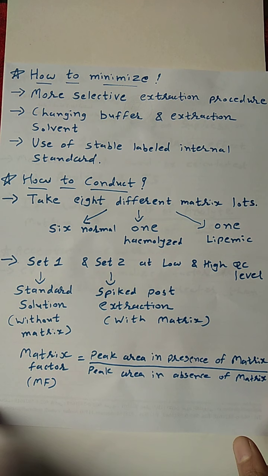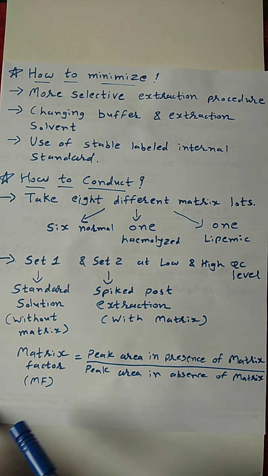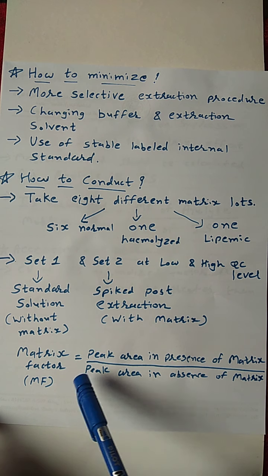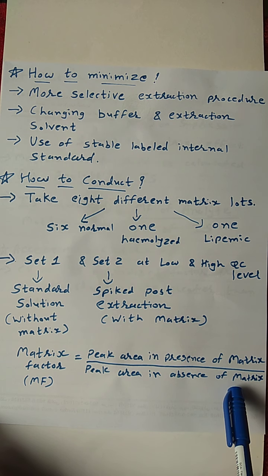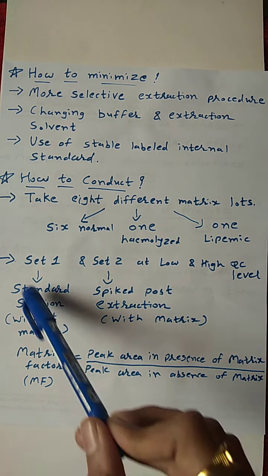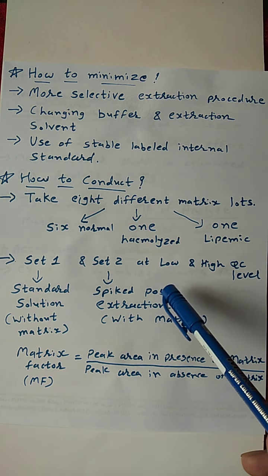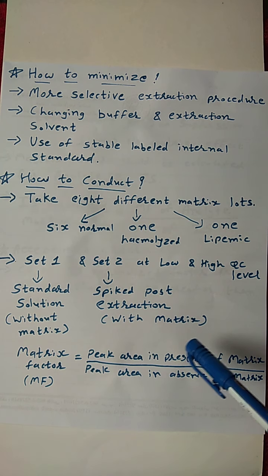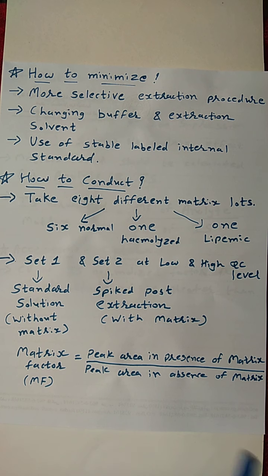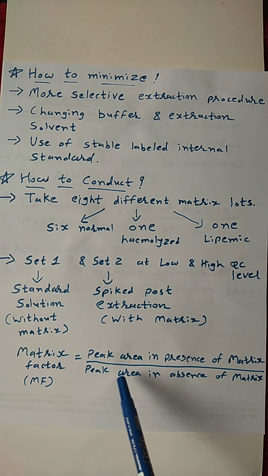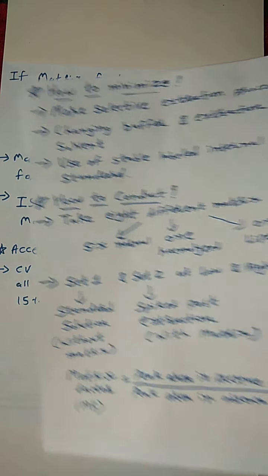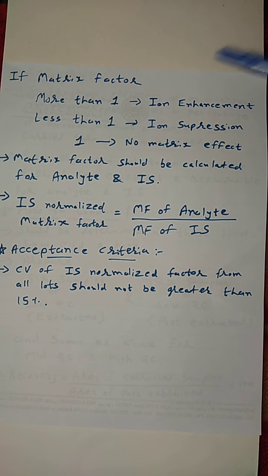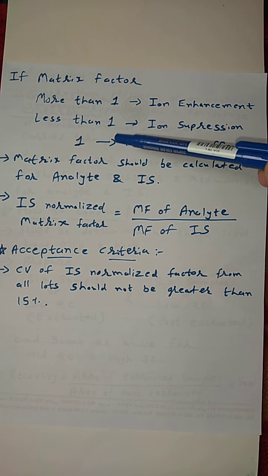And now how can we determine that? We can determine it by the matrix factor, that is peak area in presence of matrix divided by peak area in absence of matrix. So after we prepare all of these samples, we have to inject them in LCMS, and then we will measure the peak area and use this equation to determine the matrix factor. Now if we use this equation, we can see that it may be more than 1, it may be less than 1, or it may be 1.